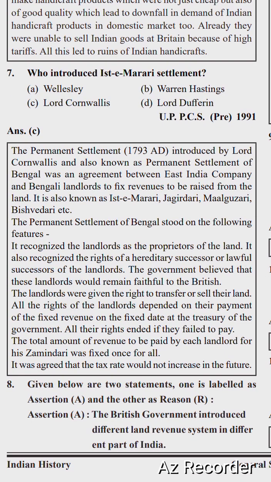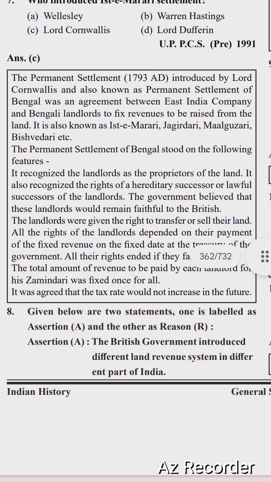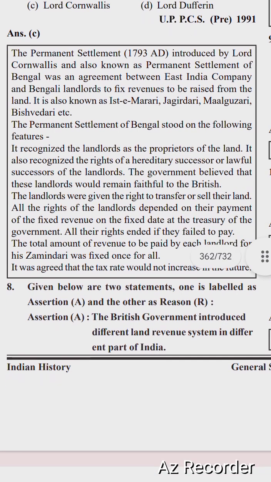The Permanent Settlement of Bengal stood on the following features. It recognized the landlords as the proprietors of the land. It also recognized the rights of hereditary or lawful successors of the landlords. The government believed that these landlords would remain faithful to the British.